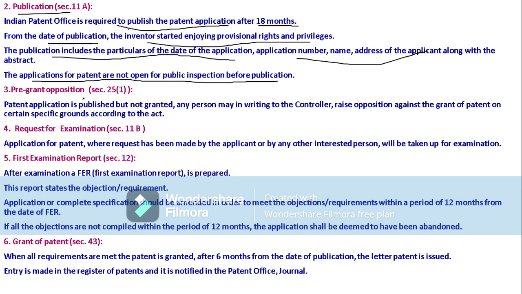Then pre-grant opposition. This applies whenever we went for publication. Our patent is published, then there may be grounds. For example, we have obtained the patent wrongly, or the patent already exists in another country.